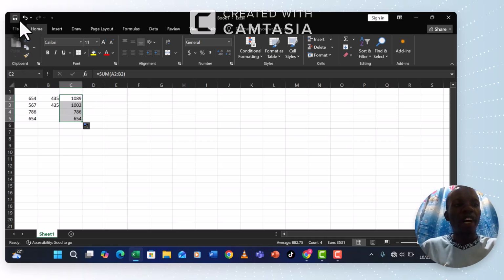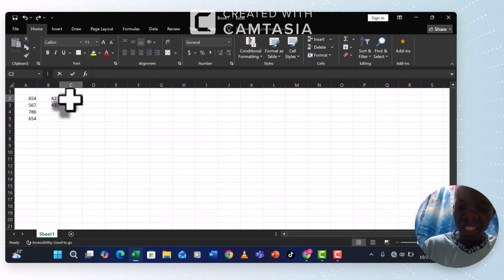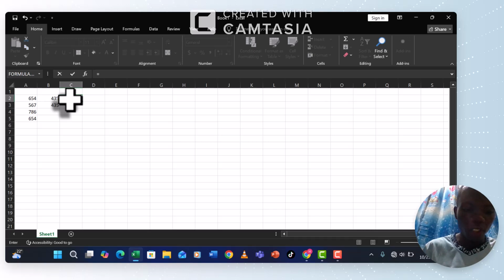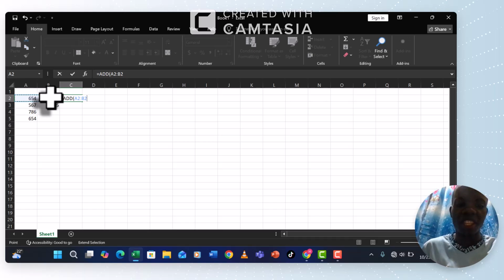So if I make a mistake, instead of putting SUM I write equals ADD, open brackets. All of us know that ADD and SUM may seem to look similar, but that's not the case with Excel.